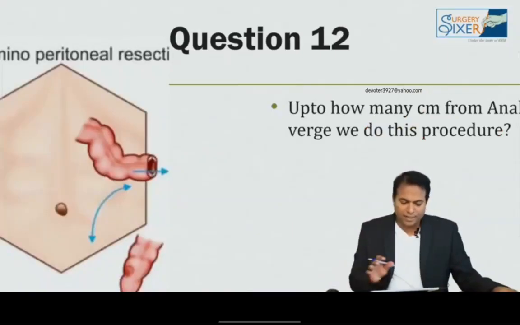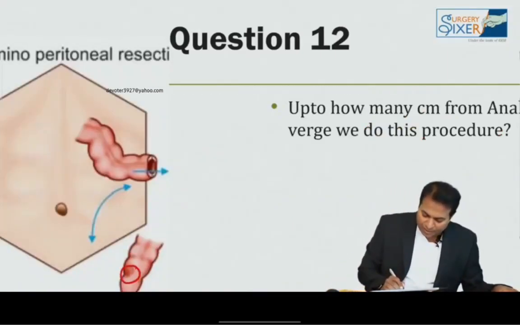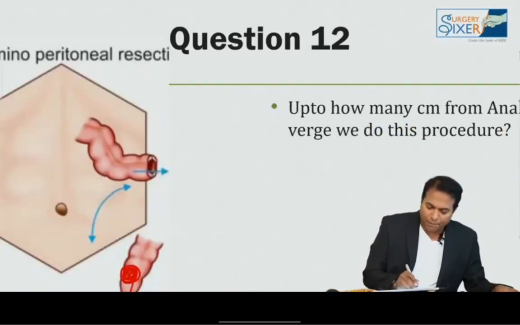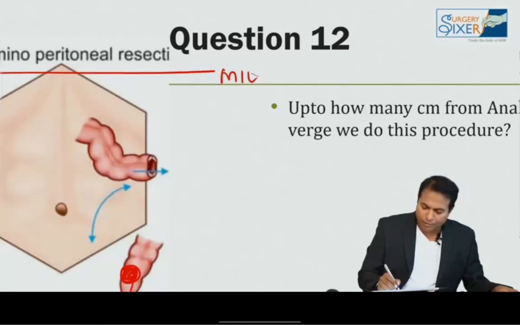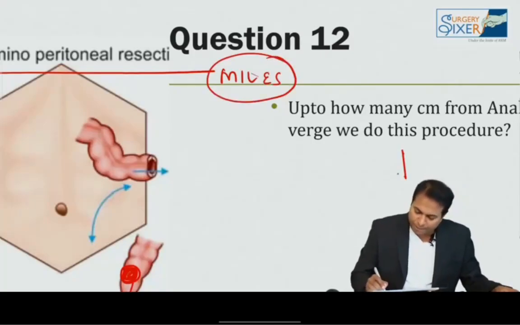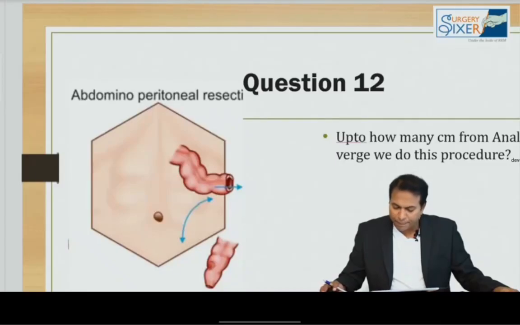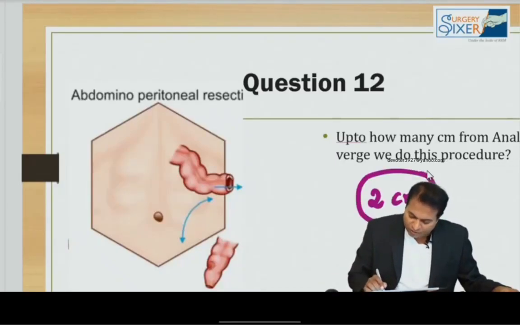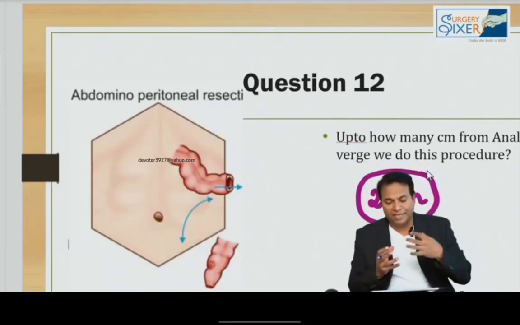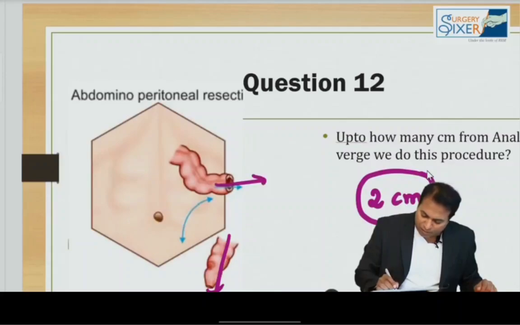Okay. And you can see this is the commonly done operation for cancer involving the puborectalis muscle. The cancer is very close to the puborectalis muscle, so we have done an abdominoperineal resection, or Miles operation. In this operation, please don't forget how many centimeters of clearance you give. The clearance given in this operation is 2 centimeters, and after giving that margin we cannot get a continent sphincter. So what we do is we remove the distal part and we make a proximal colostomy, known as APR.